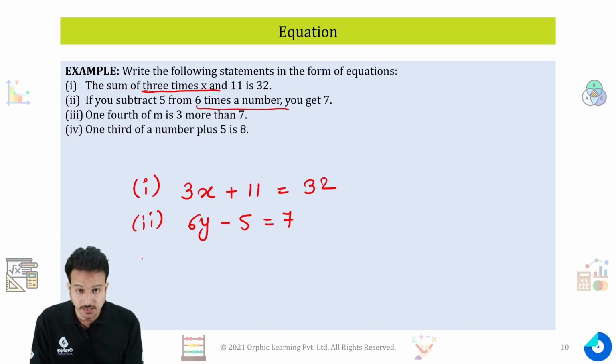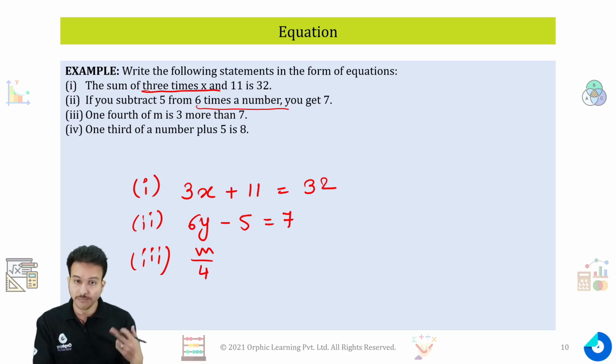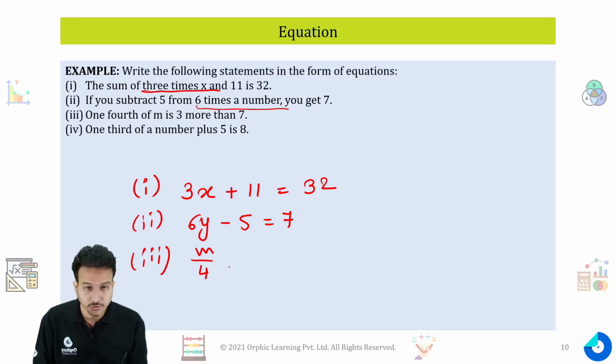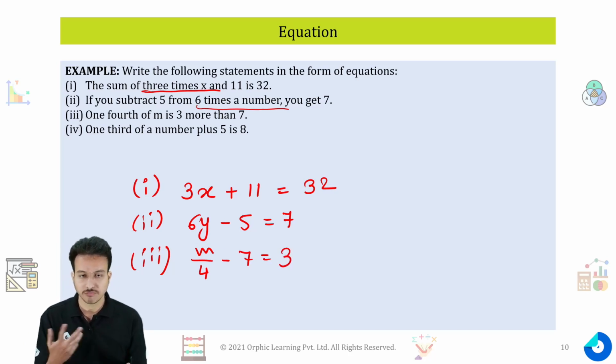Let's understand the third one. 1/4 of m is 3 more than 7. 1/4 of m is m by 4. 1/4 of m is 3 more than 7. If you subtract 7 from this, you will get 3, or if you add 3, you will get 7. Both are equal.